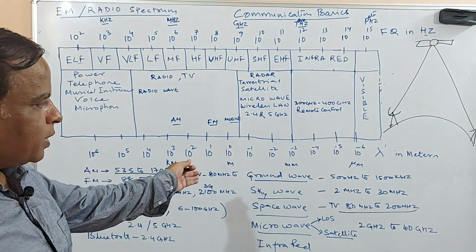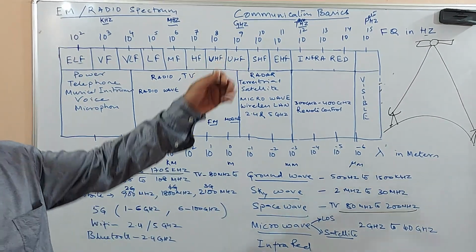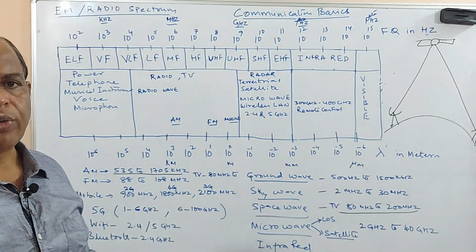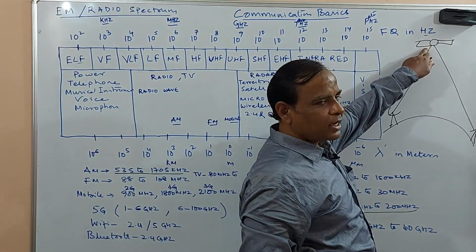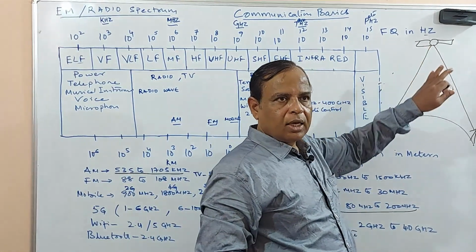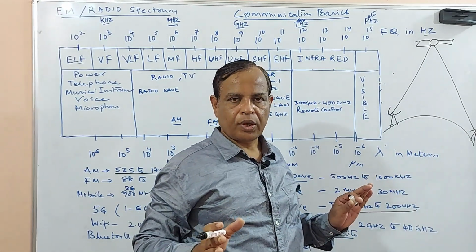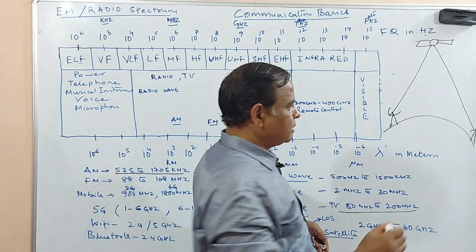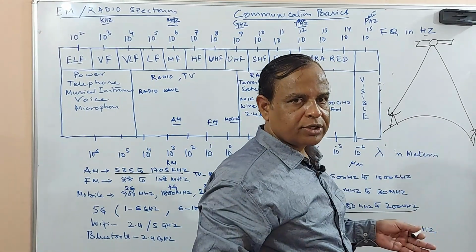What the ionosphere was doing in the case of a medium wave, you are now able to achieve with microwaves. The only thing is, this kind of satellite should be stationary with respect to the earth. That's what we call a geostationary satellite.